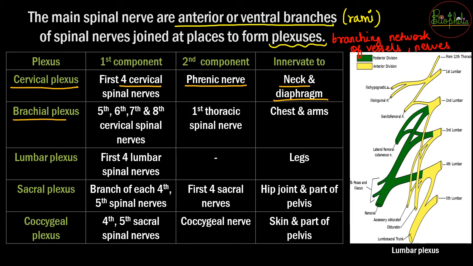So next is the brachial plexus, which is going to be the region around the chest and arms. The lumbar plexus is going to be nearby the legs. So legs में जो भी nerve supply होगी, that will be from the lumbar plexus. Sacral plexus is going to be at the hip joint and the part of the pelvis, and coccygeal plexus is going to be the skin around the pelvis. So that becomes the part of the plexus, that is the branching network.